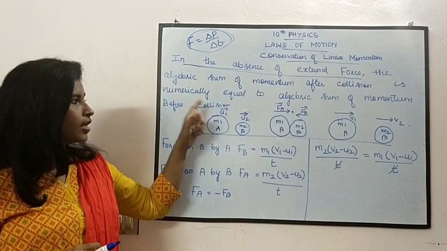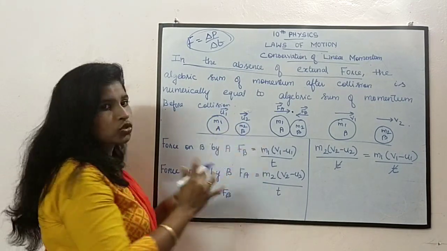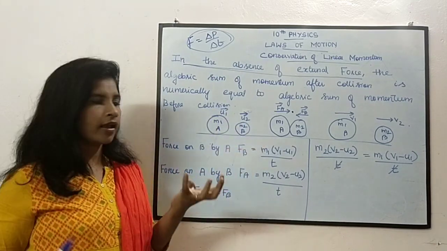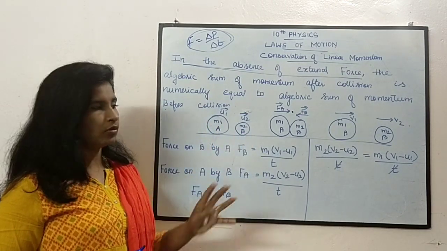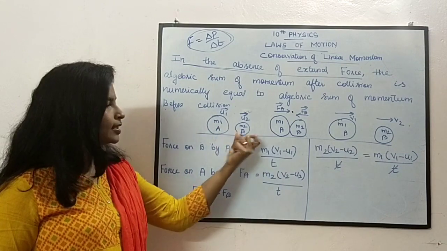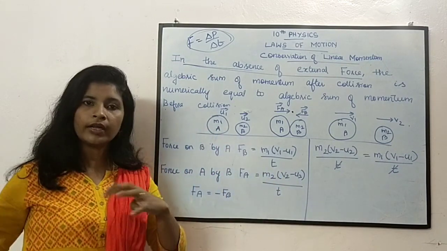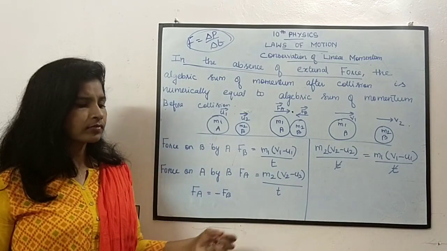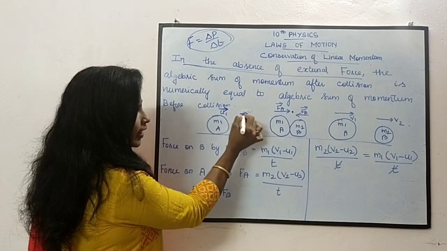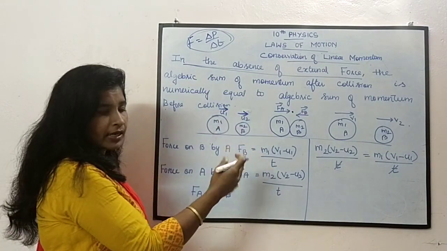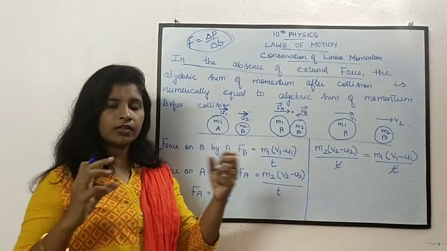Let us see through an example. Consider two balls. One ball with mass m1 and the other ball with mass m2. Let us take this ball as A and this ball as B. Both the balls are moving. After some time, they are moving at constant speeds, with velocities u1 and u2.